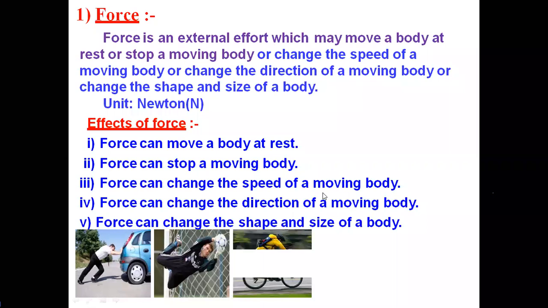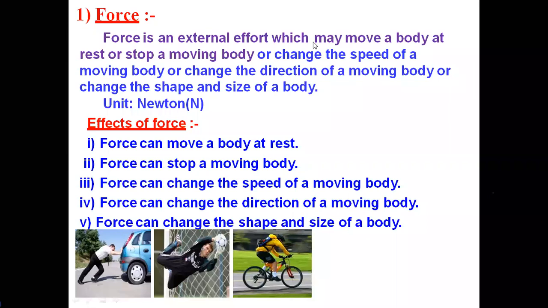So let us see. See a person riding a bicycle. If you apply a force on it, then there is a possibility to change the speed of the moving body. Initially, the best example, you are standing on the ground. One person walks in front of you. Then you apply some force on him from his backside. Then what happened? Initially he is walking. After application of force by you on him, what about the condition of that person? He needs to run instead of walk. Why? Because you are applying a force on the person.